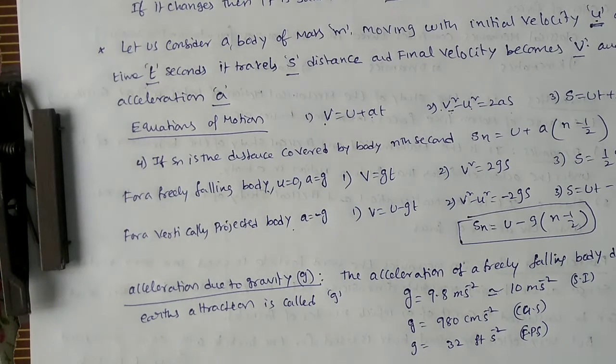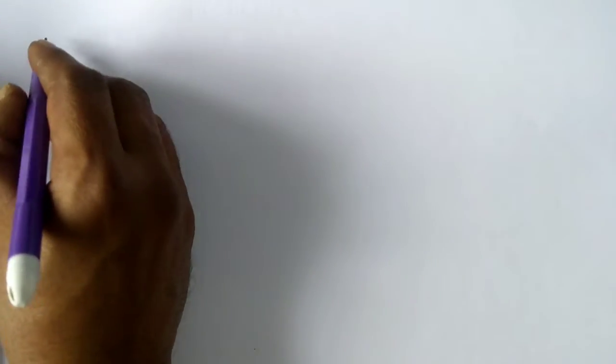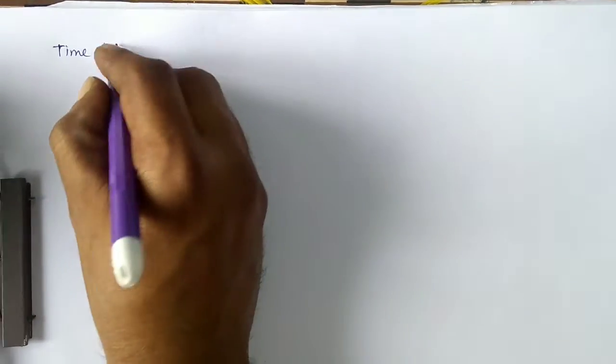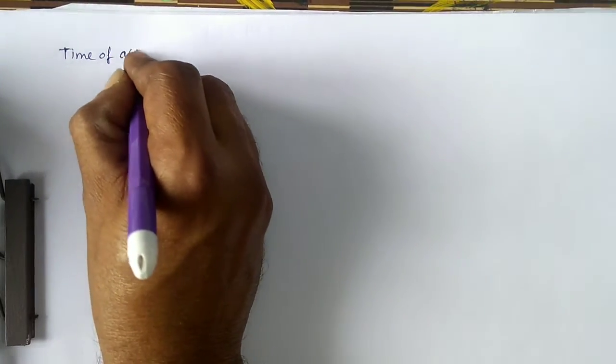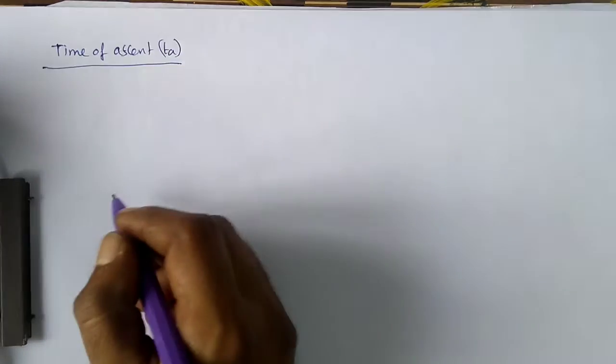Okay. Next, what is required in this topic is time of ascent. TA is the shortcut. How can you define the time of ascent?